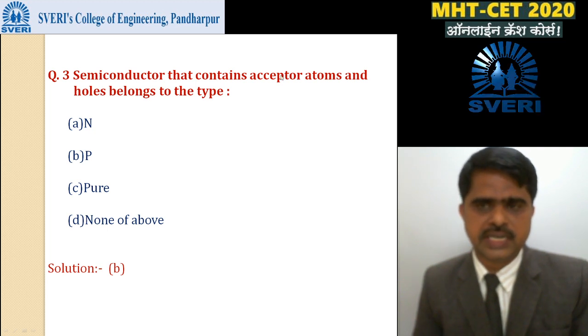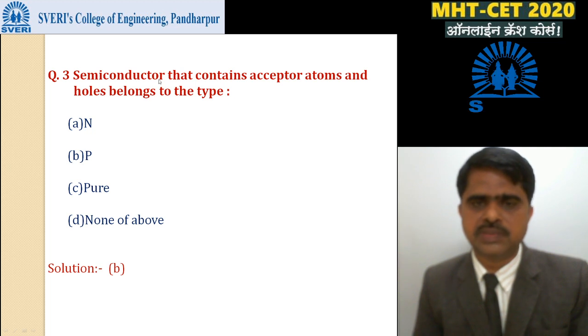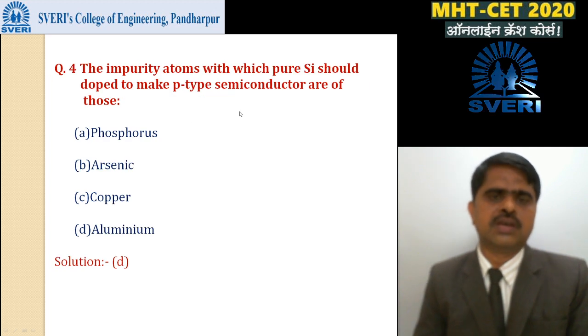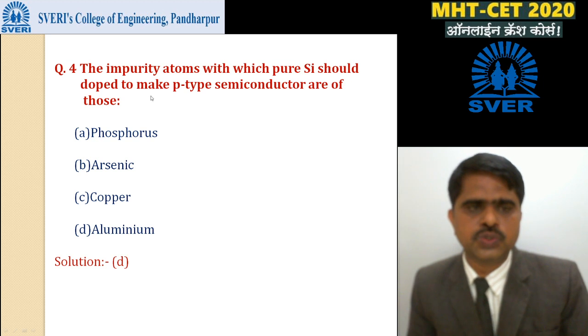Here acceptor type means P type, so option B is correct, because in P type semiconductor acceptor atoms means third group elements are there, and majority charge carriers are the holes and minority charge carriers are the electrons.